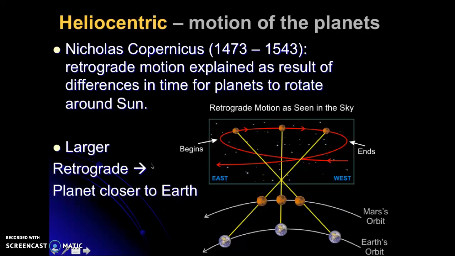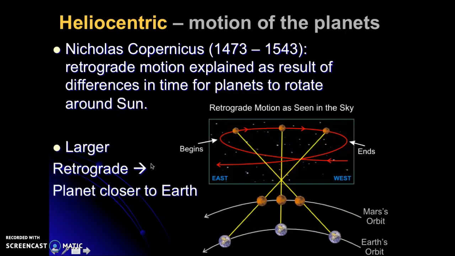So we know that objects closer to the sun move faster and objects further from the sun move slower, because the closer you are, in this case, the more gravitationally bound you are and you're spinning around faster. So this means that we have our order of our planets: Mercury, Venus, Earth, and Mars. So Earth is closer to the sun than Mars.